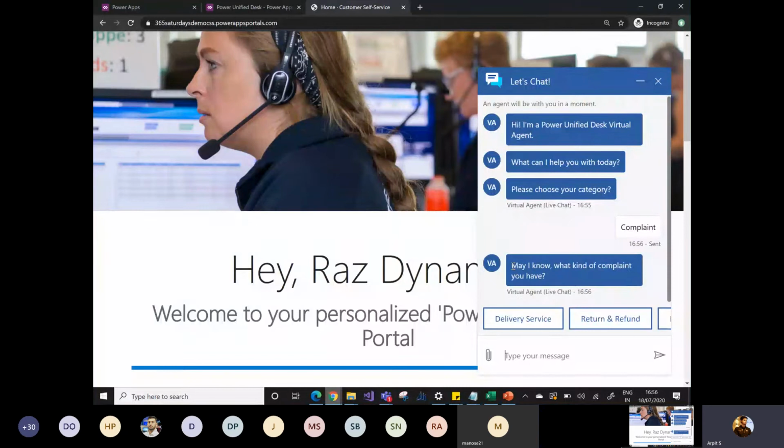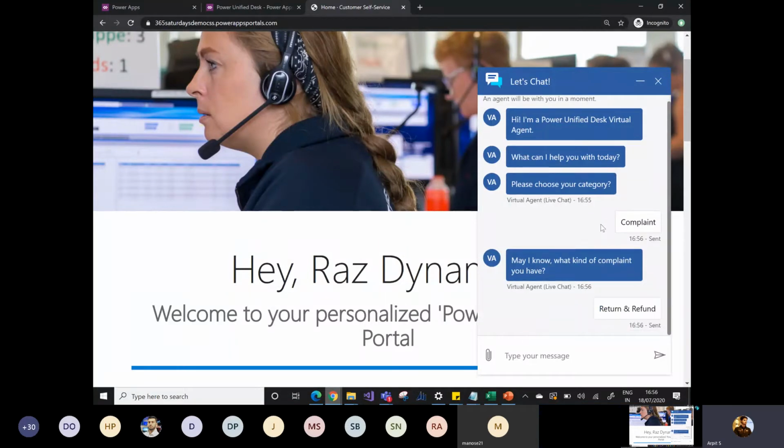Now the virtual agent will ask, may I know what kind of complaint you have? Do you have a complaint related to delivery service? Do you have a complaint related to return and refund? The product quality? I need to get the refund and I want to return the product, so I will simply choose the return and refund option.